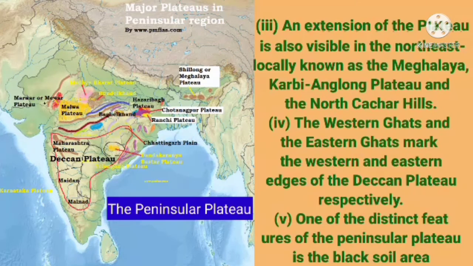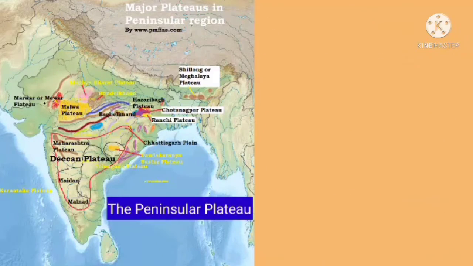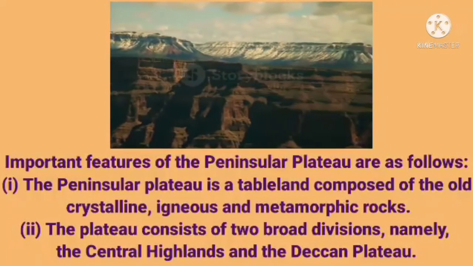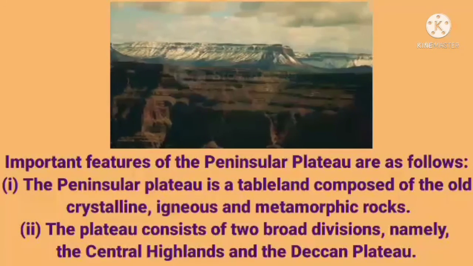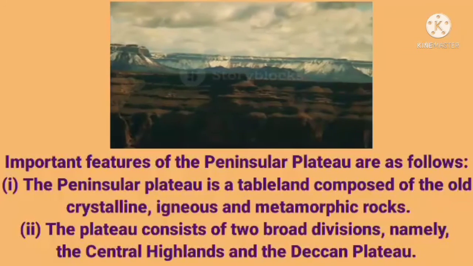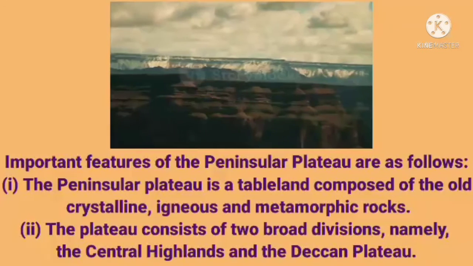Second, if we talk about the Central Highland, it is bounded by the Aravalli range to the west and the Satpura range on the north, generally at an elevation varying between 600 meters to 900 meters. This forms the northwestern boundary of the Deccan Plateau. And the third is the Northeastern Plateau, which is in fact an extension of the main peninsular plateau. This area receives maximum rainfall from the southwest monsoon.